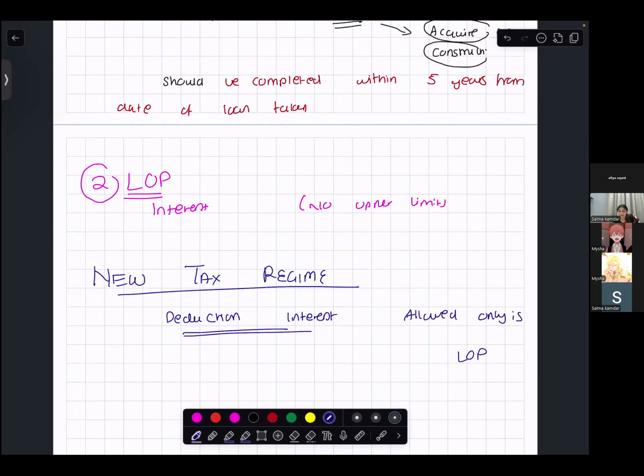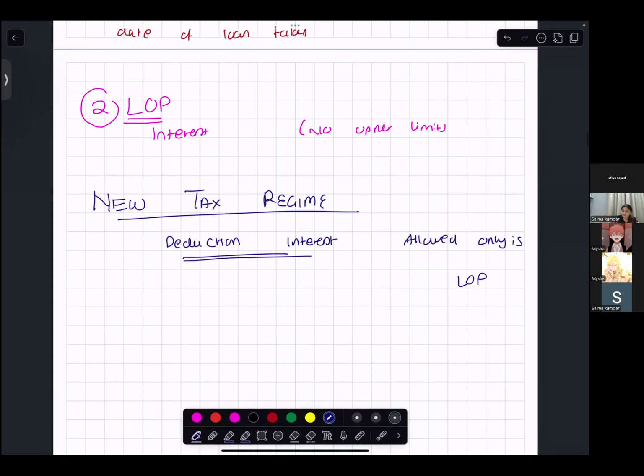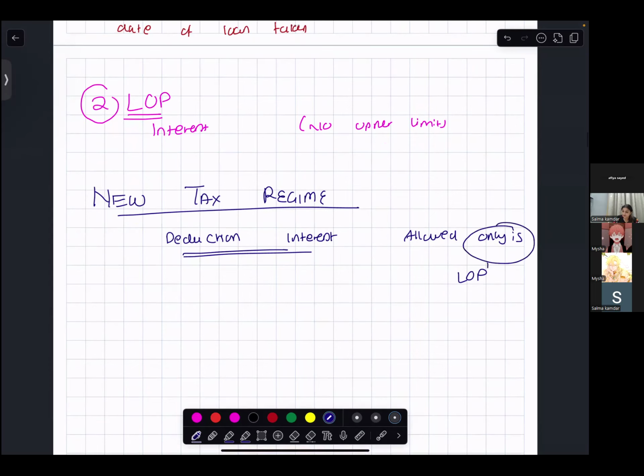As per the new regime, interest on house loan is not allowed for self-occupied property (SOP). It is only for LOP under section 115BAC.